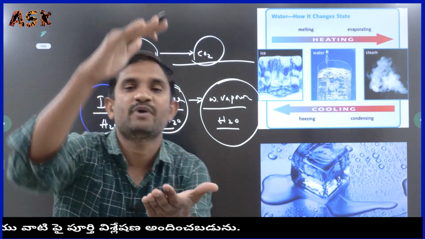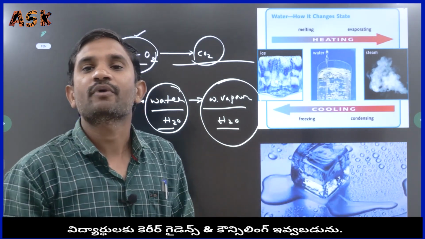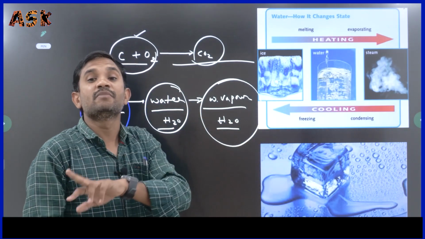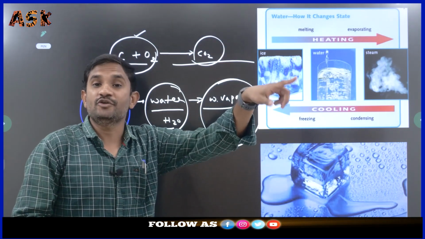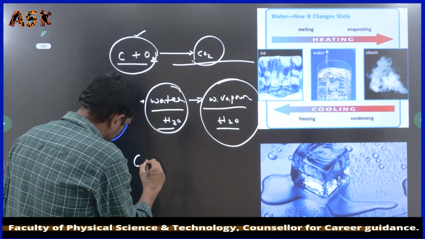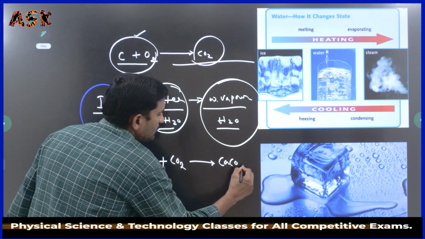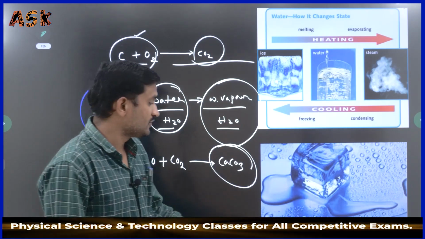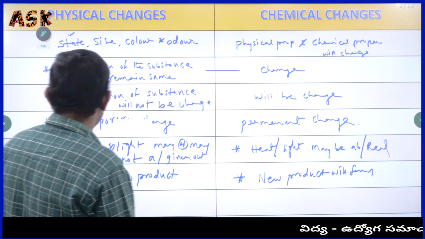Apply some force on the sponge duster. Its size will change, shape will change, but no new product. Towards the chemical changes, milk turns into curd, new products are formed. As crackers are burned, a new product is formed. Calcium oxide is reacting with carbon dioxide and forms calcium carbonate. Yes, it is also one of the new products. A new product is formed towards the chemical changes.